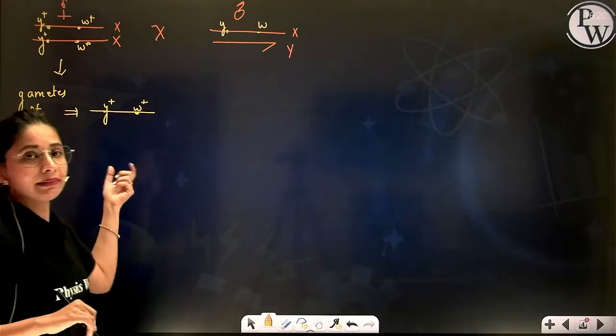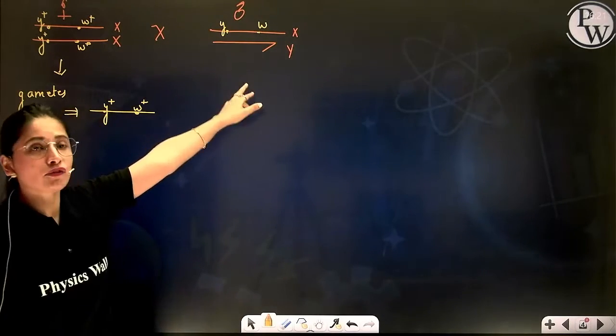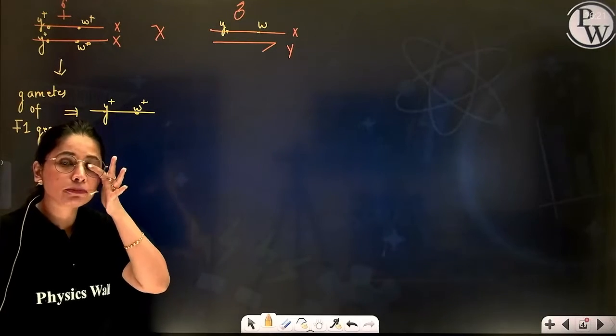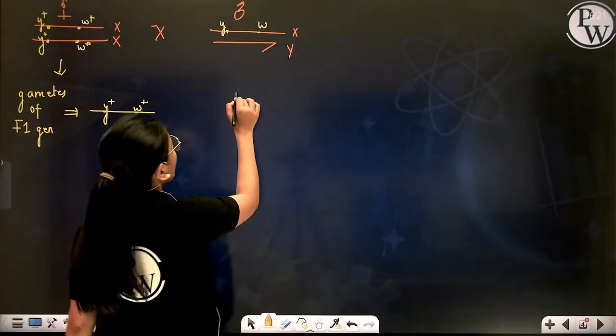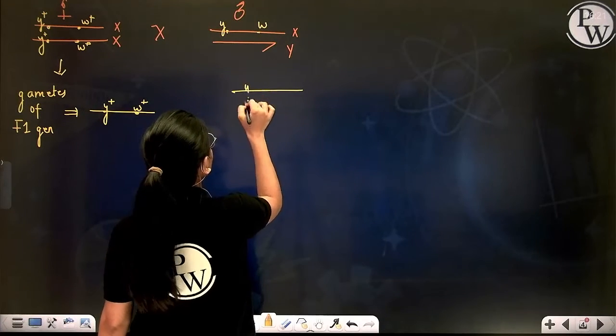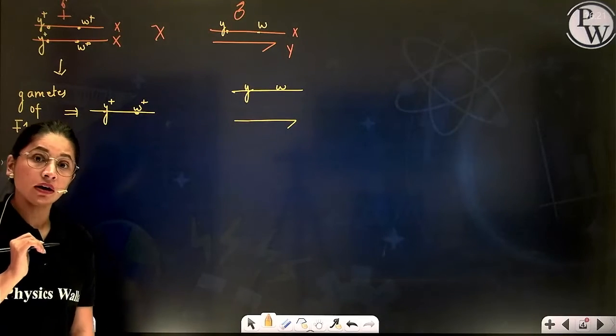So this is the gamete contributed by the mother. Now, in case of father, how many gametes will be obtained? 2. One having the X chromosome, another having the Y chromosome. So these are the two gametes obtained from the father.